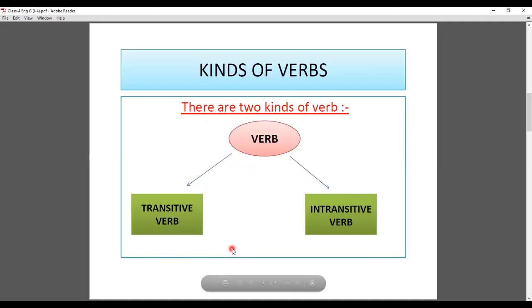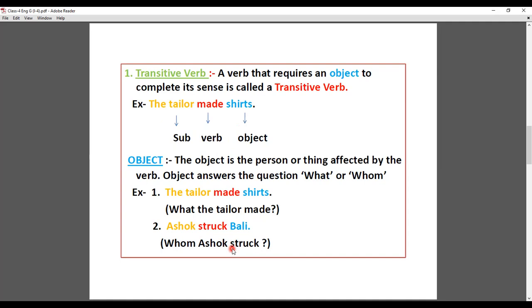Okay student, I hope you have understood the transitive verb. I am repeating again, a verb that requires an object. जिस भी verb को object की जरूरत होती है उसको complete करने के लिए वो क्या कहलाती है? As a transitive verb. So now the students look into the book.